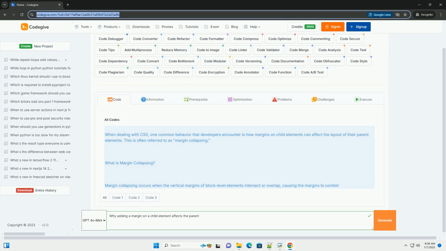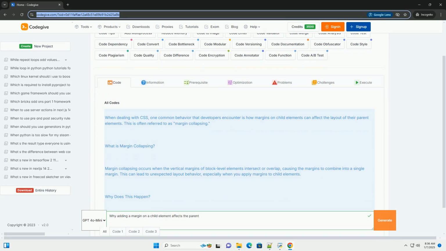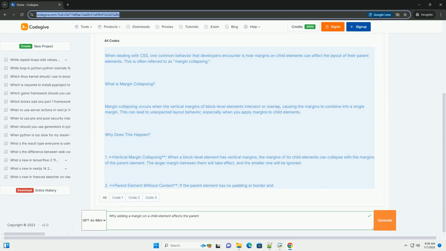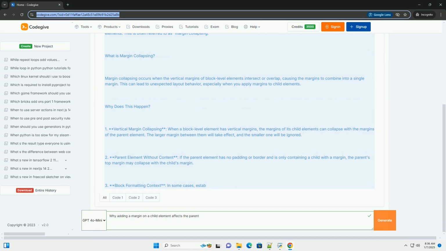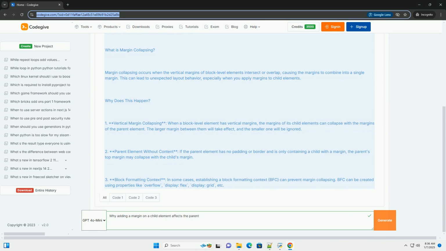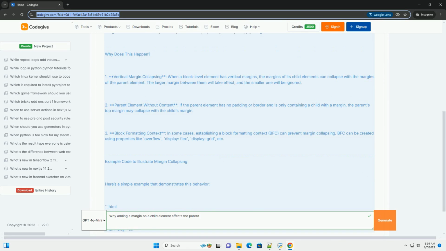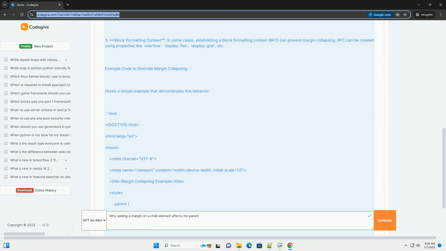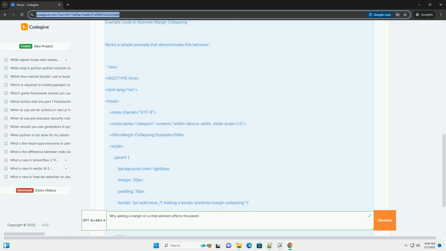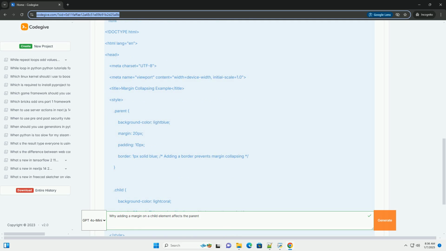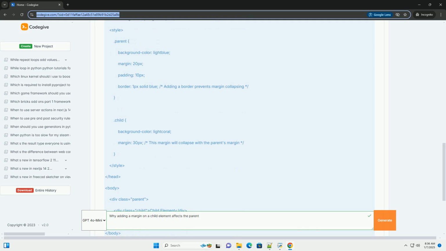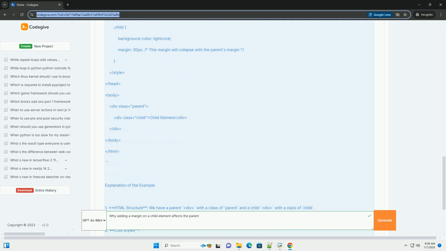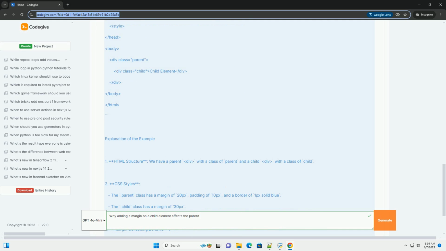When dealing with CSS, one common behavior that developers encounter is how margins on child elements can affect the layout of their parent elements. This is often referred to as margin collapsing. What is margin collapsing? Margin collapsing occurs when the vertical margins of block-level elements intersect or overlap, causing the margins to combine into a single margin. This can lead to unexpected layout behavior, especially when you apply margins to child elements.